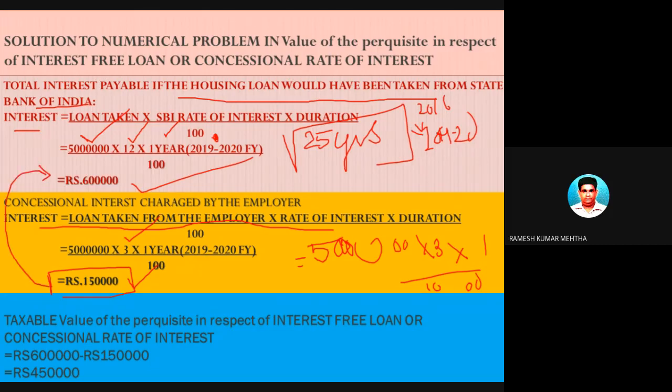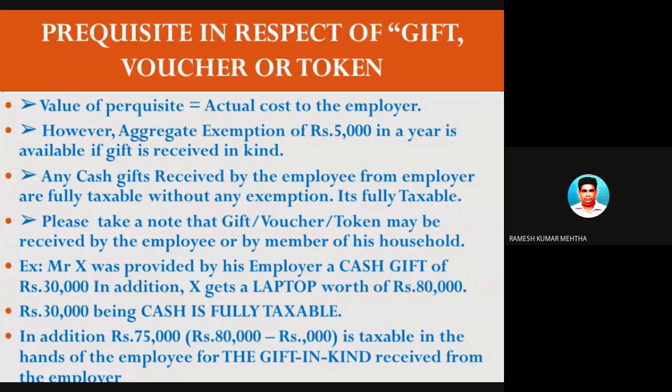But if the same loan would have been taken from SBI, SBI would have charged 6 lakh rupees. So what is the advantage he got? Over and above whatever is 1,50,000, it is 4.5 lakh. So third step: this is the interest he would have been paying to SBI, and this is what he is really paying to the employer. He would have paid this much, but he is paying this much only. So the value of the perquisite is 4.5 lakh rupees, which is to be added to gross salary to arrive at the total taxable salary income. So this I have already told.